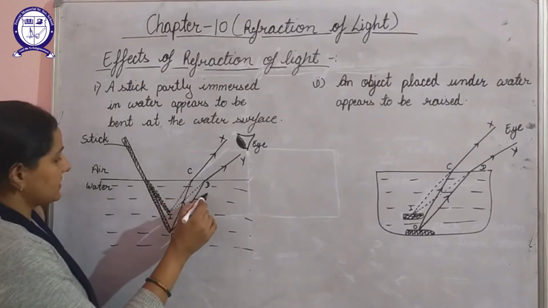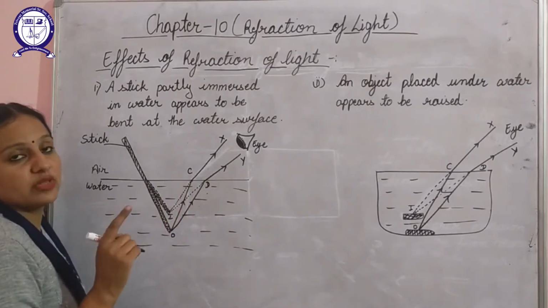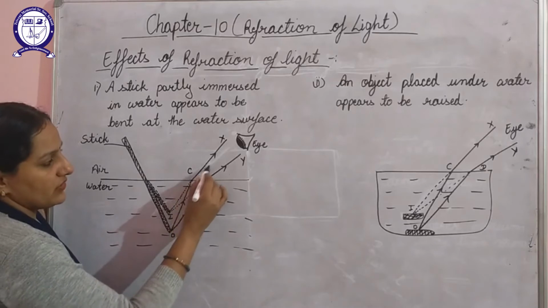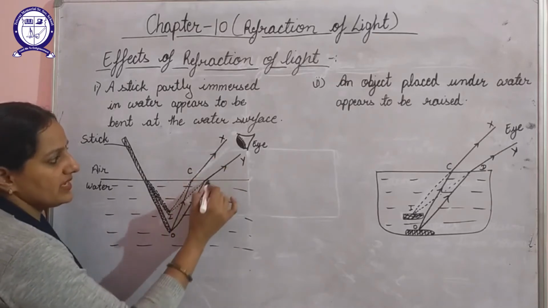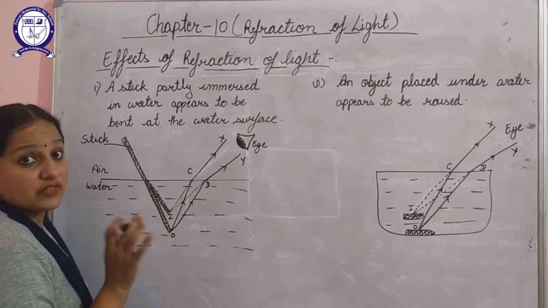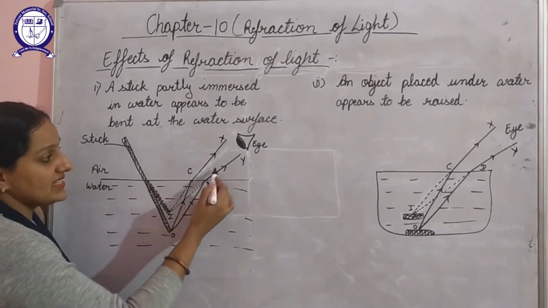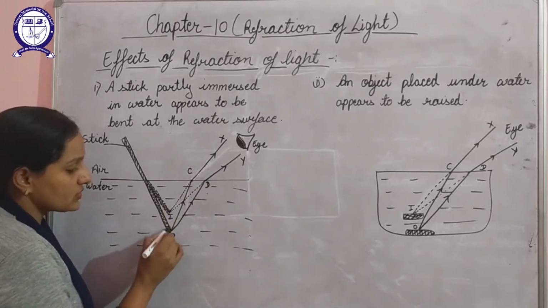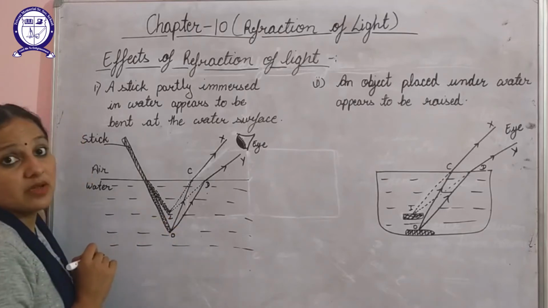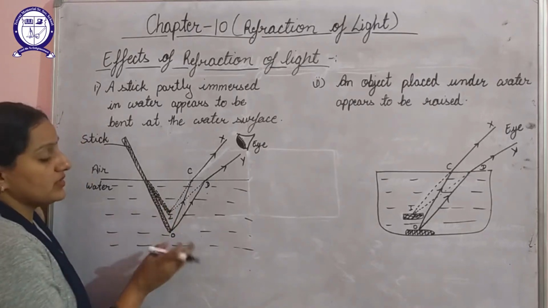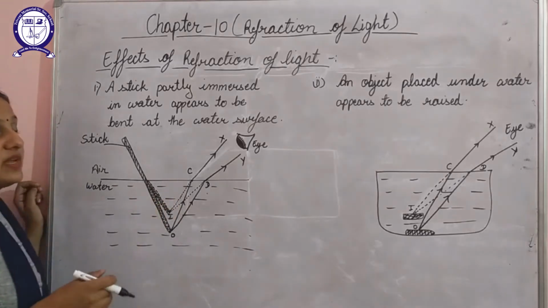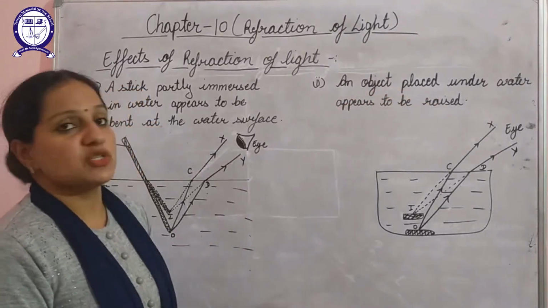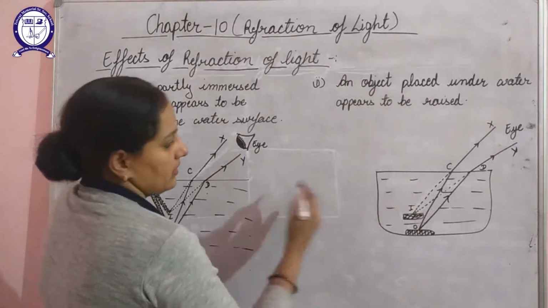Here water behaves as a denser medium and air is the rarer medium, so we know that light always bends away from the normal. When it bends away from the normal, Cx and Dy will be the refracted paths. When you extend these refracted paths, they meet at this point I, which indicates that the image of this object in water appears to be at this point, because of which the stick appears to be a bit raised. In a similar way, when you place an object under water, it appears to be raised. Again, a similar phenomenon happens here.